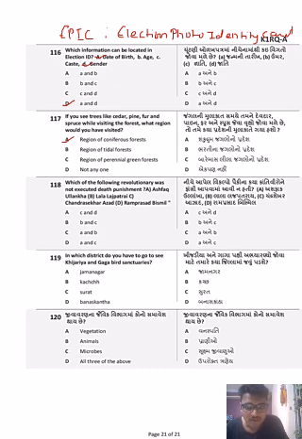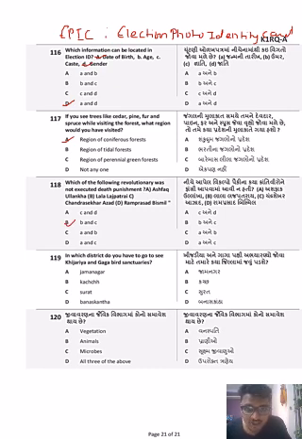Which of the following revolutionaries was not executed by death punishment? Ashfaqullah Khan, Lala Lajpat Rai, Chandrasekhar Azad, Ram Prasad Bismil. Okay, so Ram Prasad Bismil, you know, Kakori Kand. Lala Lajpat Rai was hit by a stick. लाठी charge में उनकी जान चली गई थी. So of course Lala Lajpat Rai है. Chandrasekhar Azad shot himself. So the option is option B and C. Is there anyone which has B and C? Yes, option B, which has option B and C.